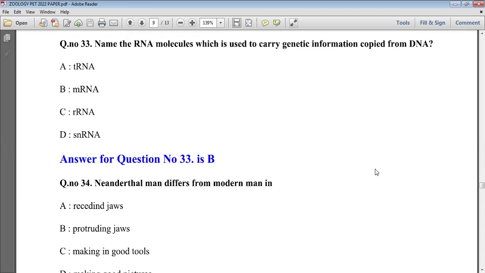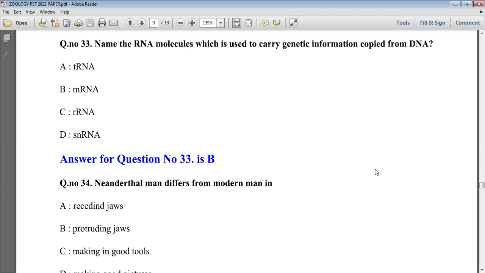The next question is, name the RNA molecule which is used to carry genetic information copied from DNA. This process is called the central dogma, that is, production of protein. For the purpose of producing protein, our cells require genetic information that is present in the DNA, and protein is produced in the ribosomes.